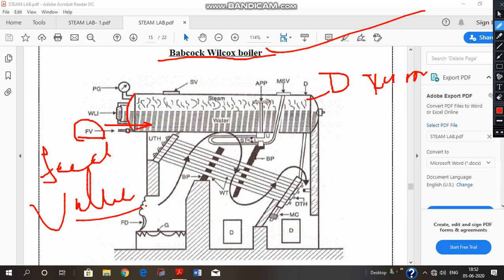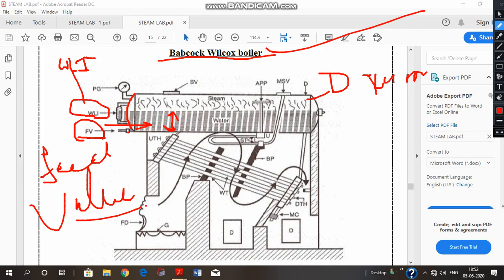When we are filling up water inside this drum, this water level indicator, that is WLI, is going to show us what the level of water inside the drum is, because maintaining a particular level is very important.